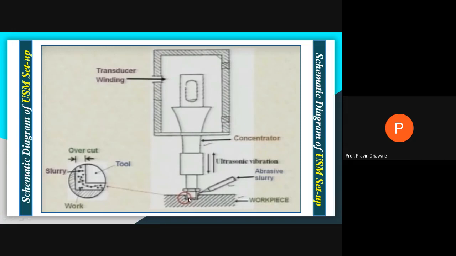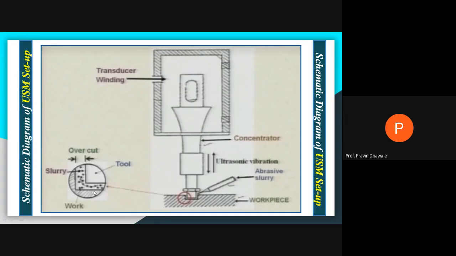A constant gap will be maintained between the tool and the workpiece in order to allow the abrasive slurry to flow. The tool does not directly take part in the machining process. It provides vibrations to the abrasive particles, which are hard metal particles with sharp corners or edges. As the tool vibrates, this motion is given to the abrasive particles, which come in contact with the work surface and remove material from the surface of the work.